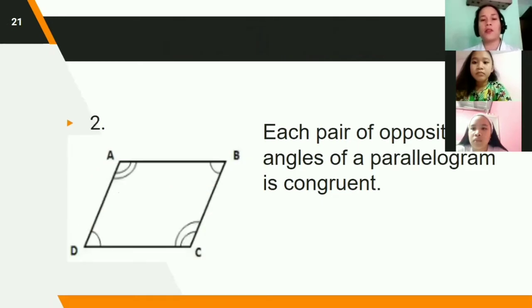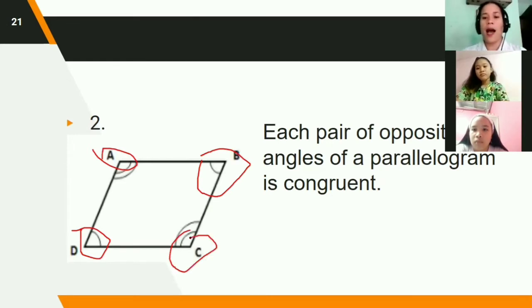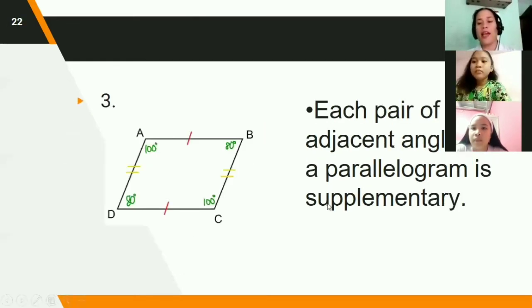Let's proceed now to property number 2. Each pair of opposite angles of a parallelogram is congruent. So angle B and angle D are congruent, and angle A and angle C are congruent. They are opposite angles. Each pair of adjacent angles of a parallelogram is supplementary.